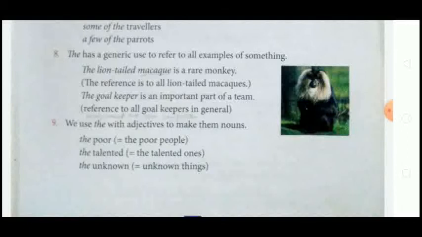Okay, ninth one, we use the with adjectives to make nouns. When we want to make nouns from adjectives we use the. For example, the poor. The poor means the poor people. The talented one or the talented person, the unknown things or the unknown items. We use the with adjectives to make them a noun.